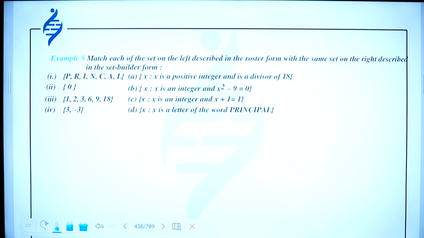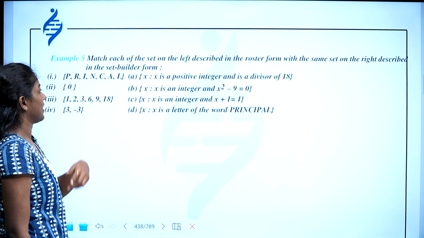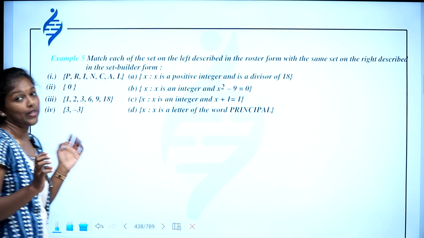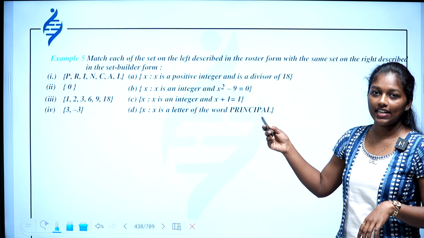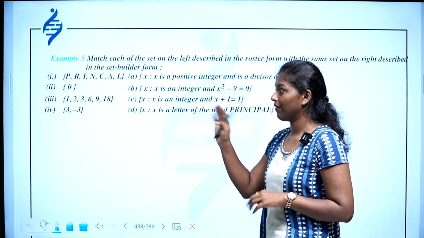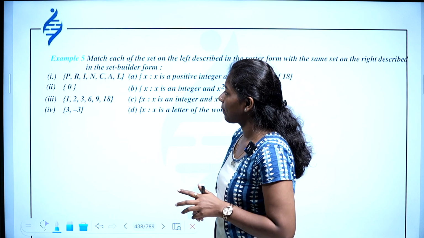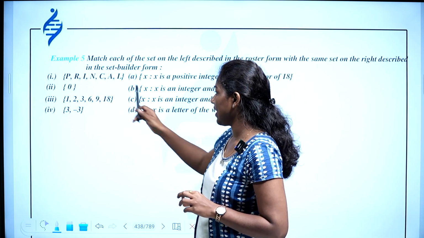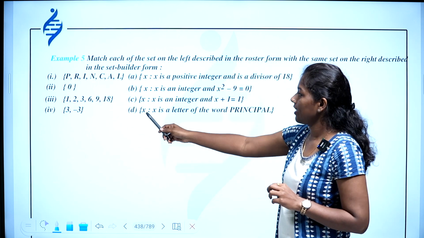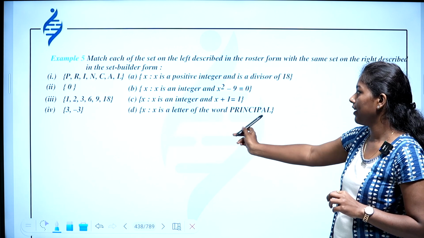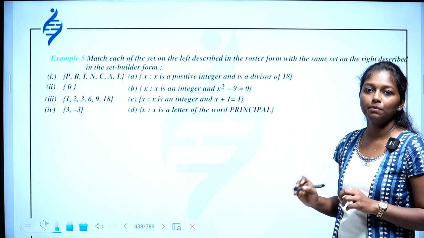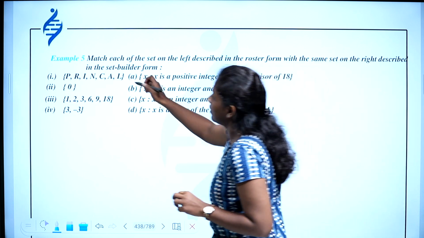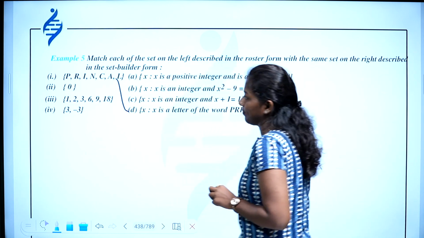Match each of the sets on the left to the right. On the left-hand side it's written in roster form, and on the right-hand side it is in set-builder form. So you have to match them. First one is PRINCIPAL. This is the set of all x such that x is a letter of the word principal. So this can be matched to D.